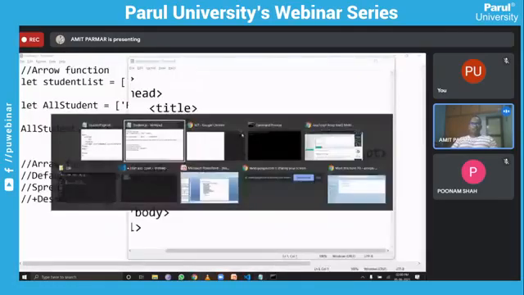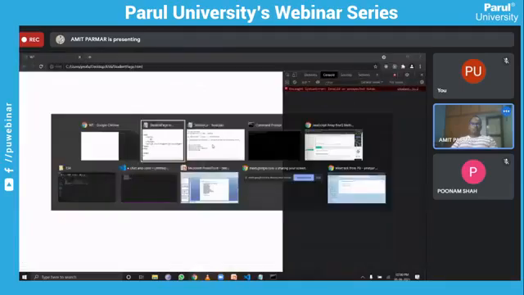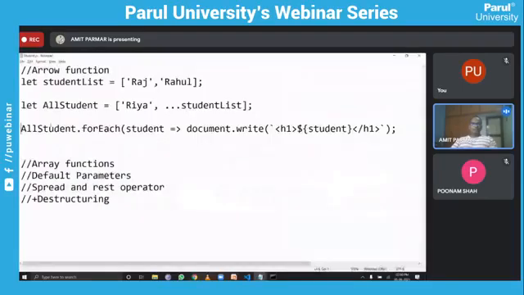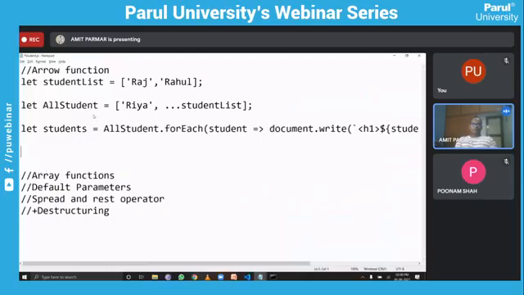Okay, to display this, I have to print this into a variable. Let student build, because this will return in this function. Then again document dot write, and I must say students.